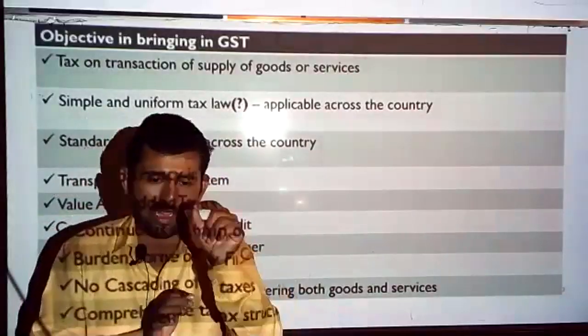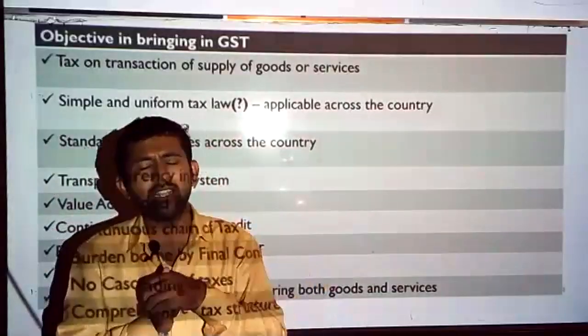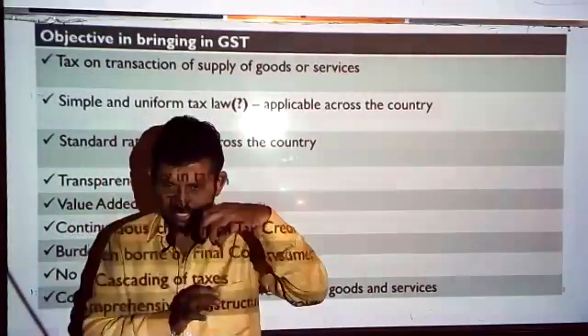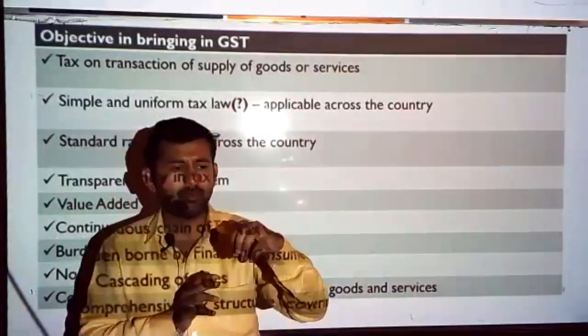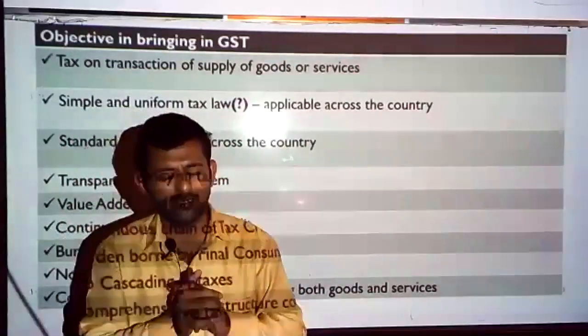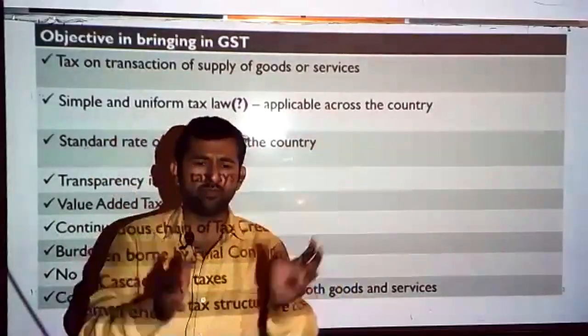Under the respective VAT law, there was a power given to the states where they were tinkering with the rates of taxes. Karnataka was notifying whatever rate of taxes it wanted on a particular goods, and Tamil Nadu determined whatever rate it felt right on a set of goods, isn't it?